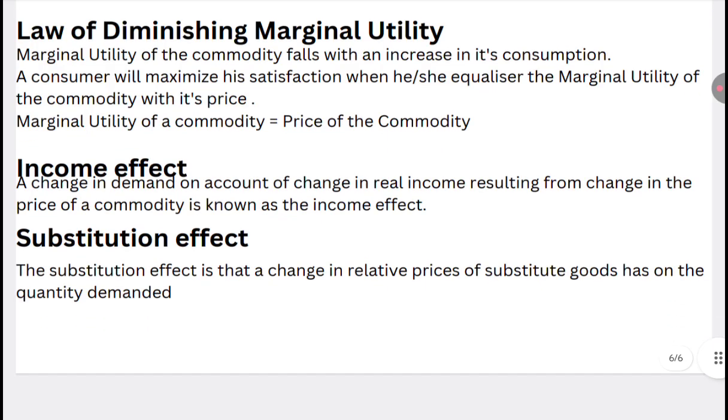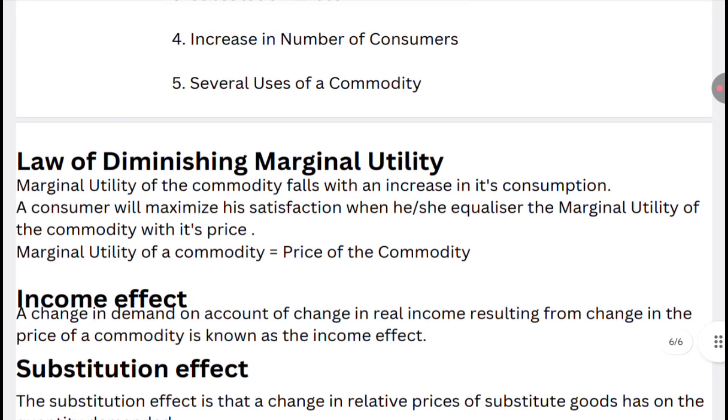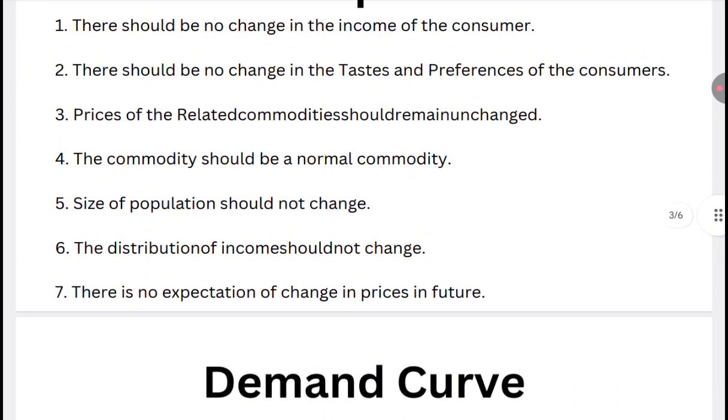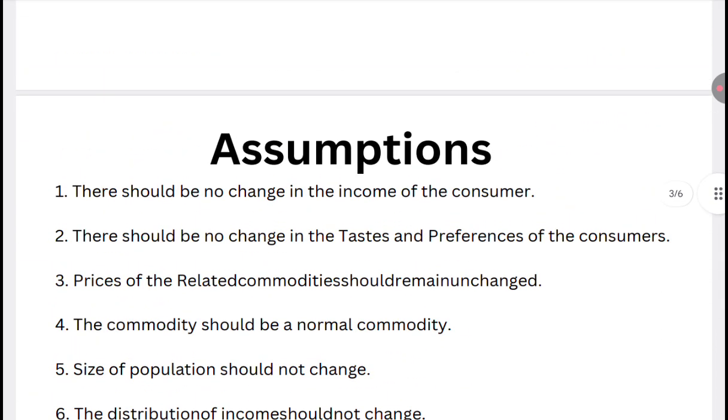Okay, and here I've mentioned the few terms: the law of diminishing marginal utility, its definition, the income effect, and the substitution effect. So I hope this would be clear to you: the law of demand, the reasons for the downward sloping of the demand curve, and the assumptions.